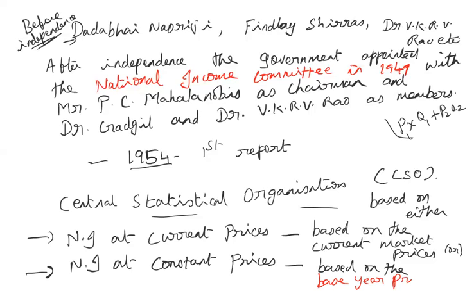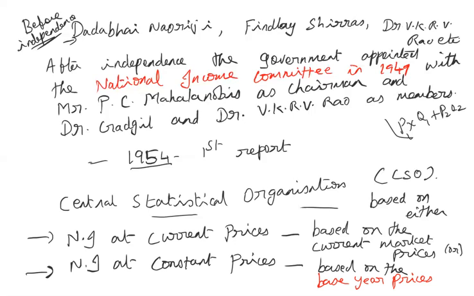So this is mainly to rule out the possibility of price fluctuations. In other words, this is what is called the real national income. If we are calculating the national income at current prices, that is what is known as the money national income. If you are calculating the national income at base year prices or constant prices, that is what is known as the real national income.